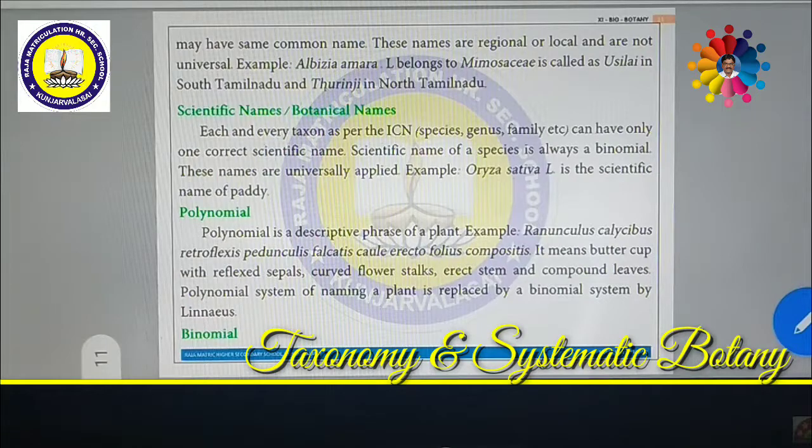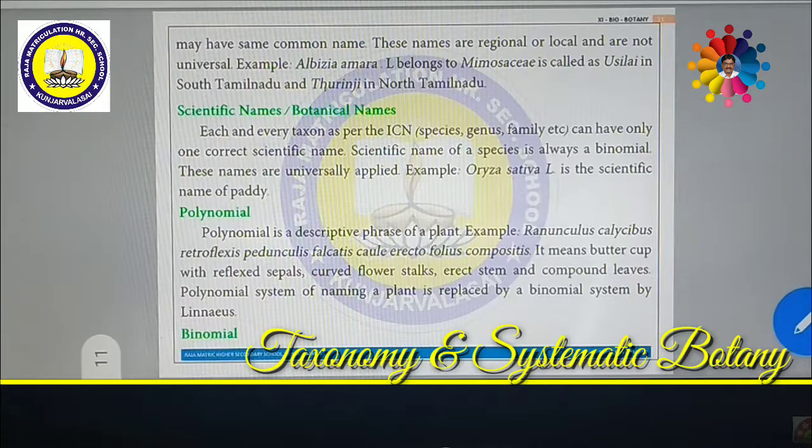The names are regional or local and are not universal. For example, Albizia amara, a plant which belongs to Mimosaceae, is called Tottal Chiningi in Tamil Nadu. The same plant in North Tamil Nadu will be called one name, in South Tamil Nadu another name.